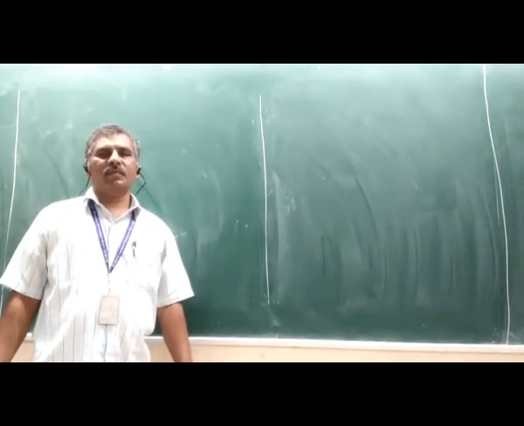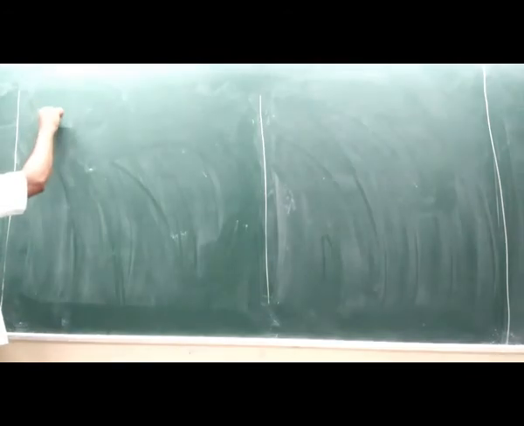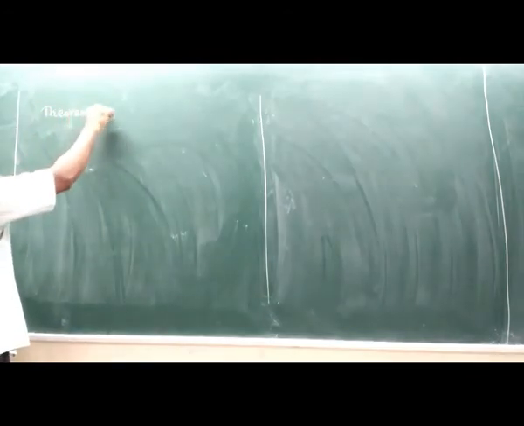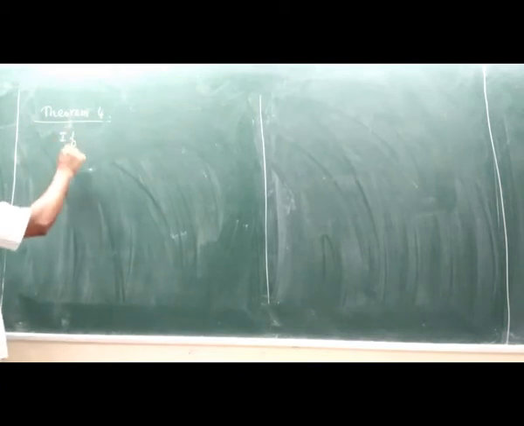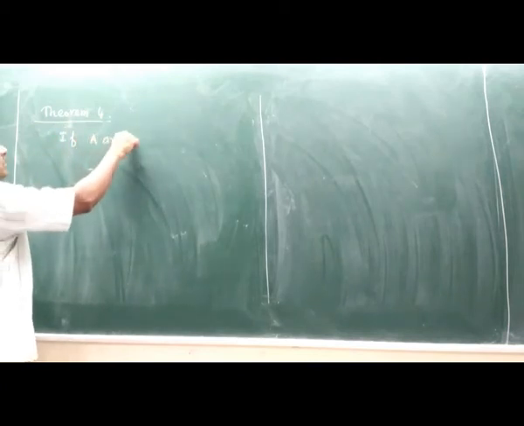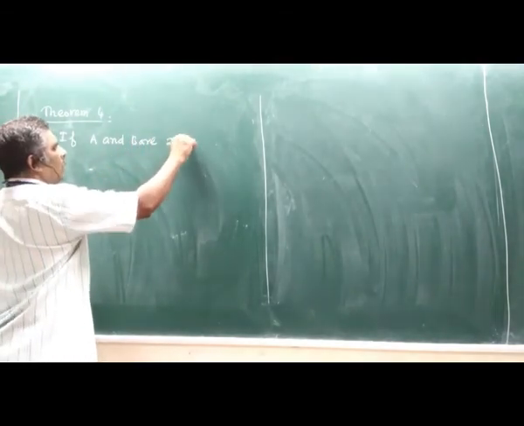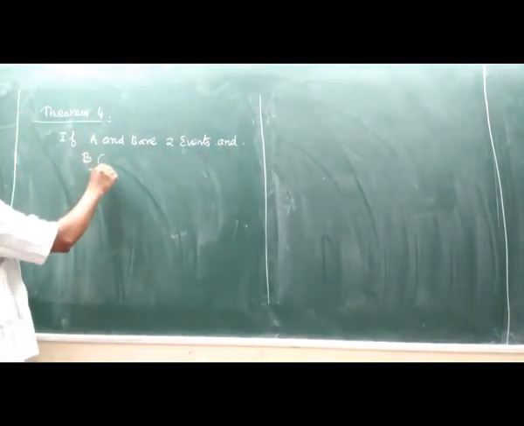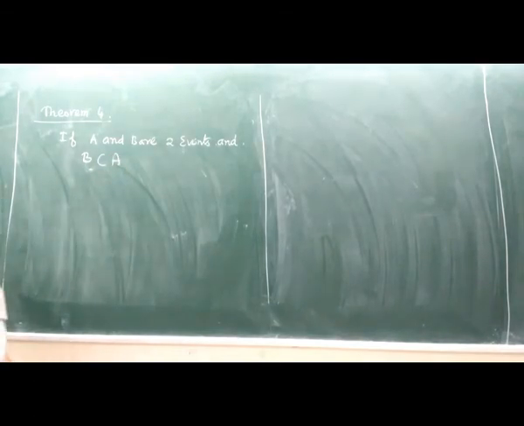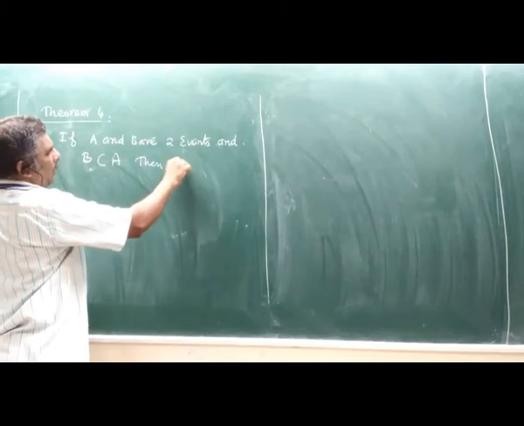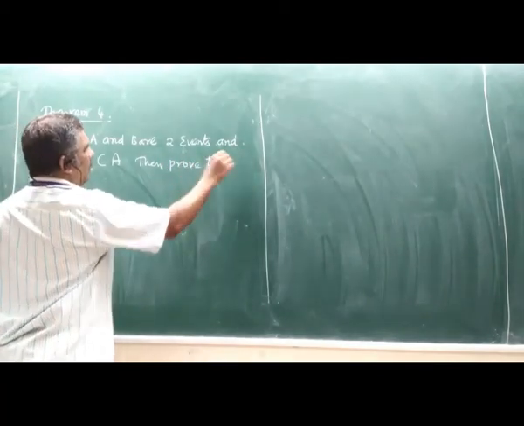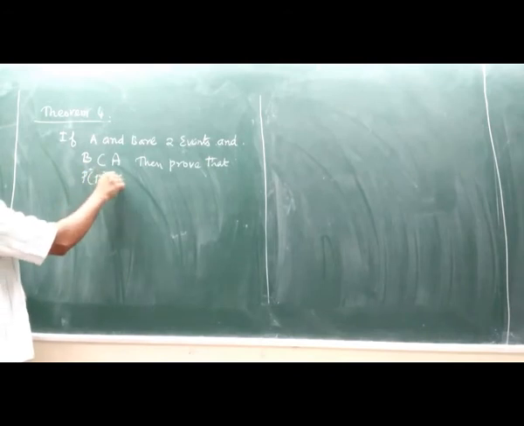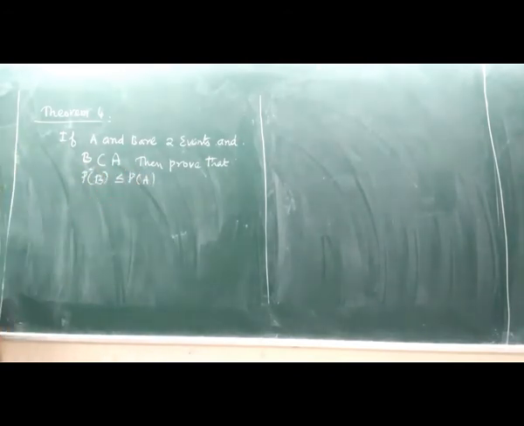Next one is theorem 4. If A and B are two events, and B is contained in A or subset of A, then prove that probability of B less than or equal to probability of A. See the proof.